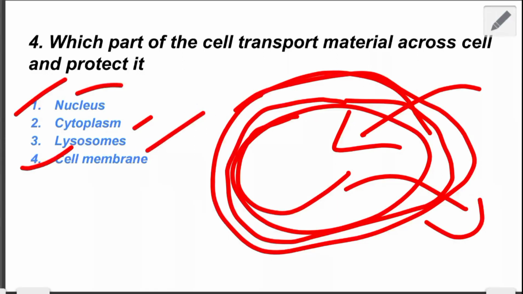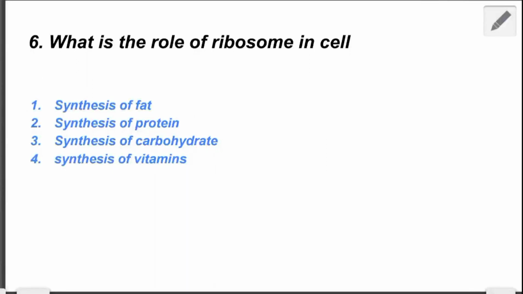The next question which is given: what is the role of ribosome in a cell? So here the question is asking the role of ribosome in a cell. What does ribosome do? Ribosome is responsible for the synthesis of protein. So the right answer of this question is synthesis of protein.